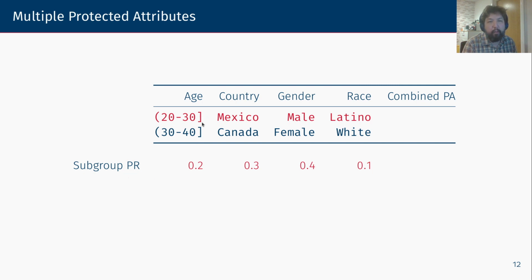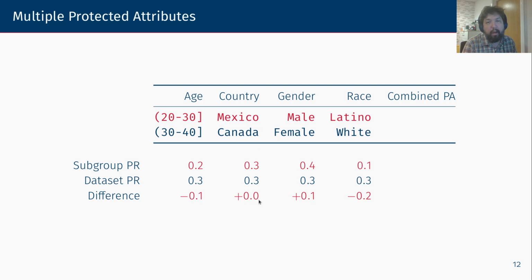For example, here we have the age group 20 to 30. We see that the positive ratio for that particular group in the training set is 20%. And then we compare that against the overall data set's positive ratio, which is 30%. So in this particular case, this subgroup is 10% under the overall positive ratio.